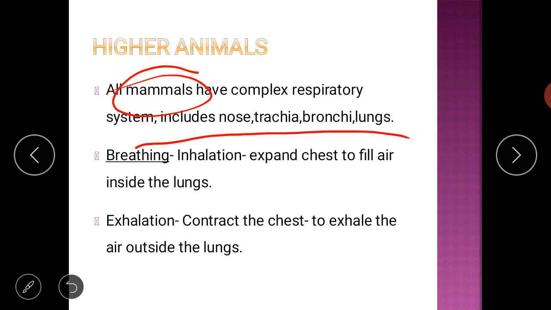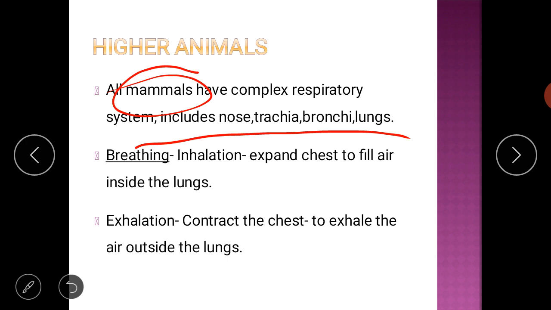Let me tell you once again, mammals are the well developed organisms. They have hair on their body. This is also a characteristic, that mammals have hair on all their body surface. They give direct birth to the baby. They do not lay eggs and they develop the baby inside the body. So this is the characteristic of the mammal.